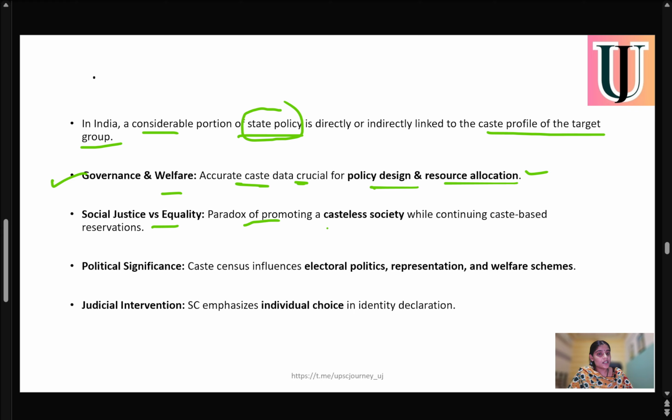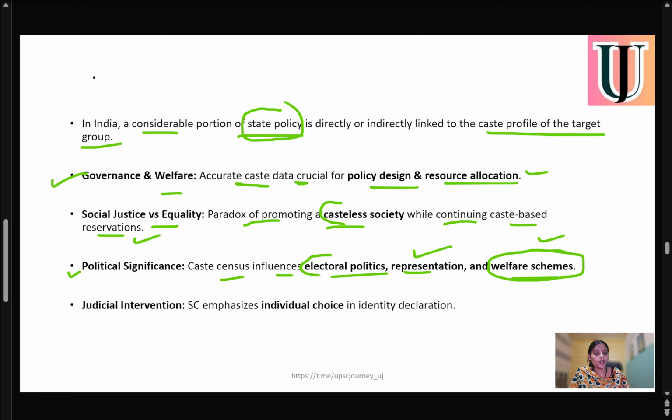Again, social justice and equality: the paradox of promoting a casteless society while continuing caste-based reservation. At one time we are saying we need to promote a casteless society, but at the same time we are providing caste-based reservation. So both of these things need to be maintained. Politically, a caste census influences electoral politics, representation and welfare schemes. If we have exact data, we can frame welfare schemes and provide representation accordingly, and electoral politics will follow.